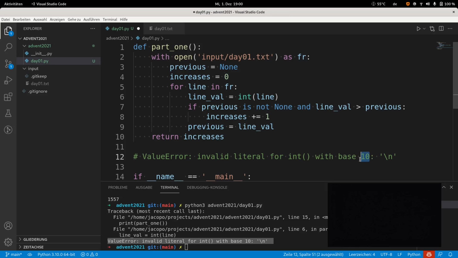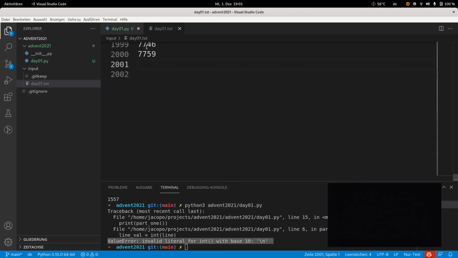So it's just saying that int was trying to read a literal, so basically some text, and interpreting it as base 10. But this literal was not valid. It's not a real number. What is this literal? It is \n. What is this \n? It is the way developers and programming languages in general represent the new line character, which is what we had at line 2001.